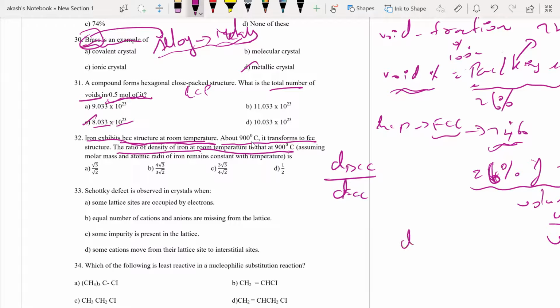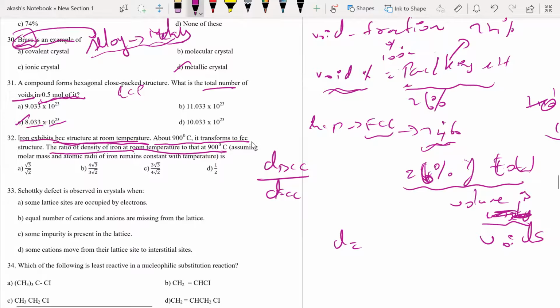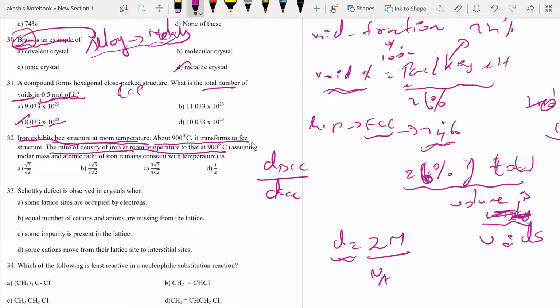Now we know I have a direct formula. D is equal to, can someone tell me the formula? Density is equal to mass by volume. In the solid state chapter, you have an equation for density calculation. Nobody remembers this? Molar mass: ZM divided by Na into a cube.